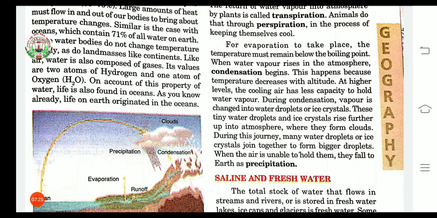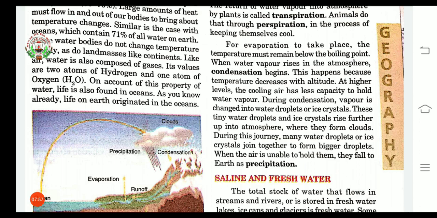Now during condensation, vapor is changed into water droplets or ice crystals. These tiny water droplets and ice crystals rise further up into the atmosphere, where clouds form. During the journey, many water droplets or ice crystals join together, and in this manner they make bigger droplets.